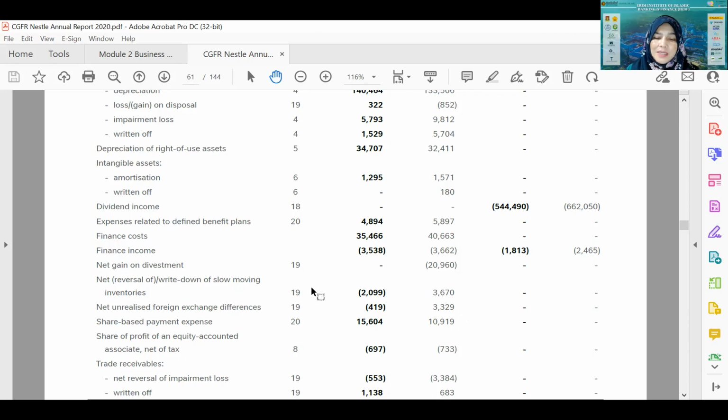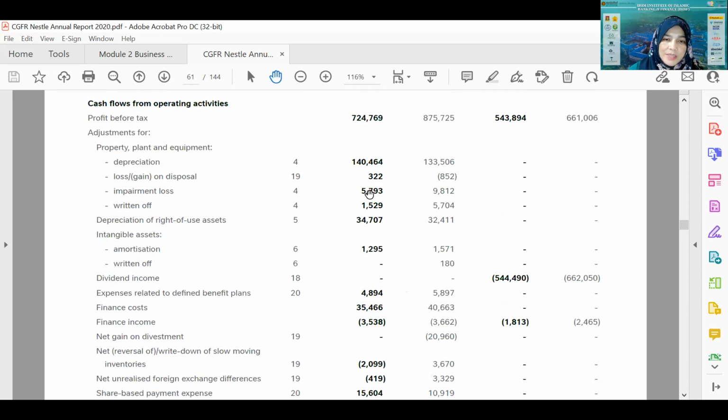Inventory that was considered obsolete is now being sold. So that's why it is reported as reversal, and it is added back in the comprehensive income. So now it is deducted. When it is in brackets, it means that it should be deducted from the profit before tax up here.